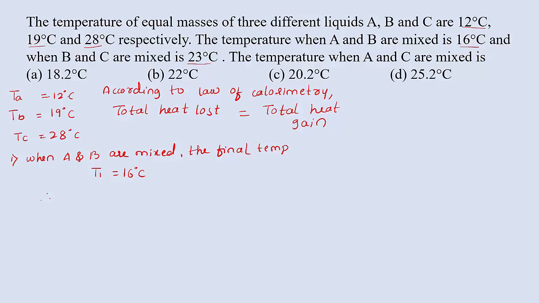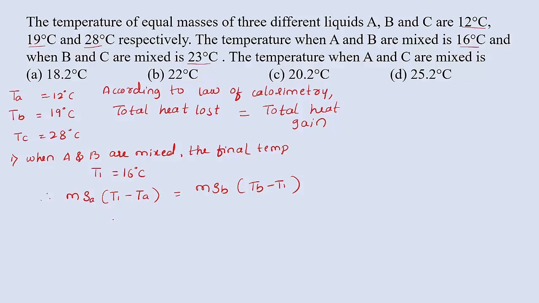Heat is transferred from B to A, so we can use the law of calorimetry. Directly we can write, using specific heat capacity, m S_A (T1 minus TA) for liquid A, where T1 is the final temperature, equal to m S_B (TB minus T1). Heat lost equals heat gain, according to the calorimetry law.